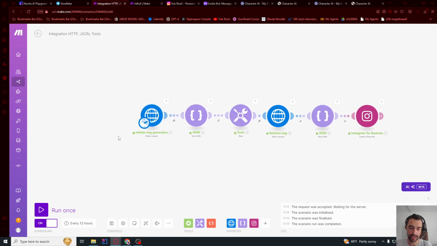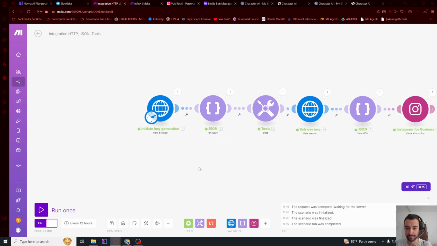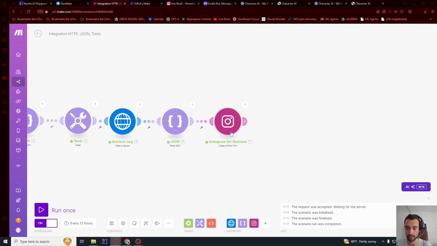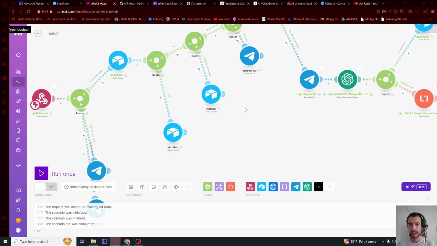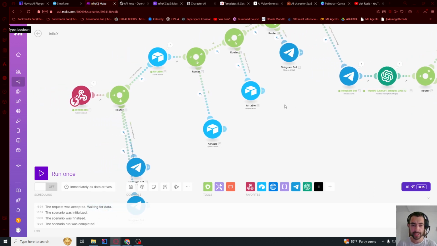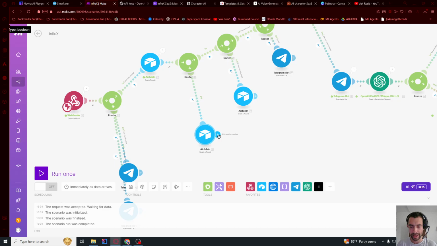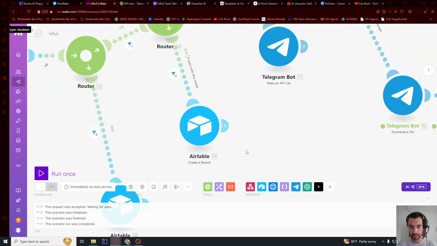What you could also do is add LLM module here to generate the prompt, and another LLM module to generate the captions, for example, or to write some kind of story or something and add some location. And guys, just one more thing here in the beginning, where you have this create a record if the user doesn't exist, you maybe want to add a Telegram note to send a message, something like, hello, my name is this and this, and this is my first message, let's continue, whatever. So just when the user is created.